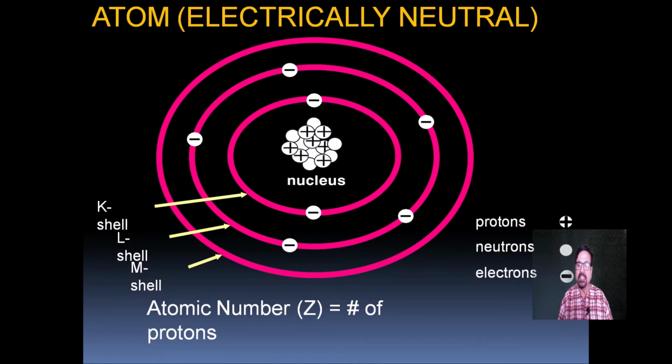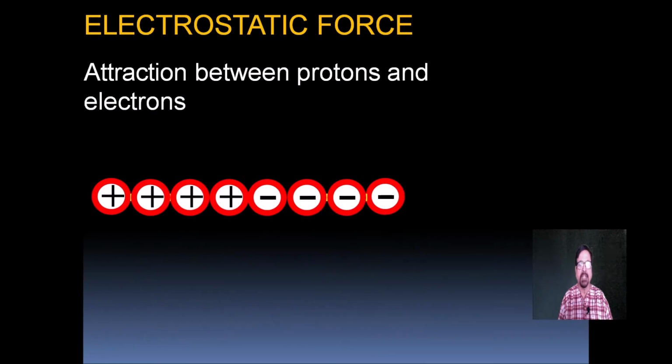They are constituted by negatively charged particles called electrons, positively charged particles called protons, and the third are the neutrons, which have neither a positive nor a negative charge. The nucleus is formed by the neutrons and protons, and the electrons rotate around them.